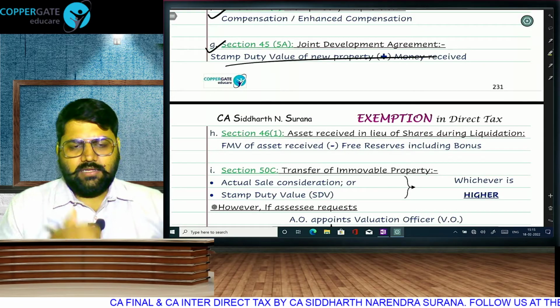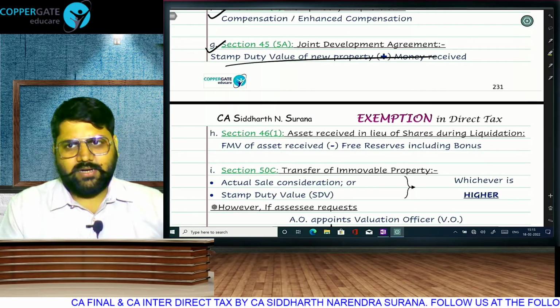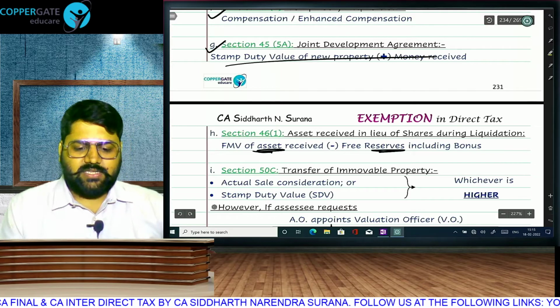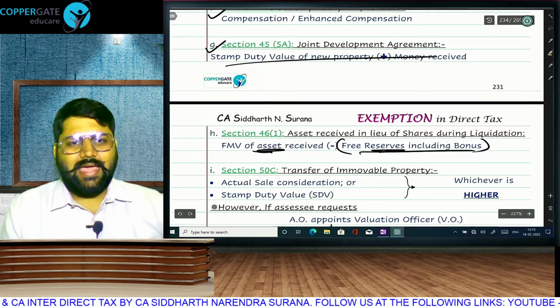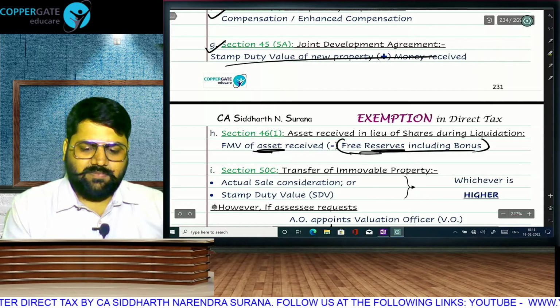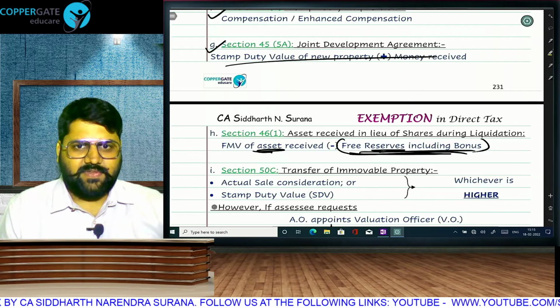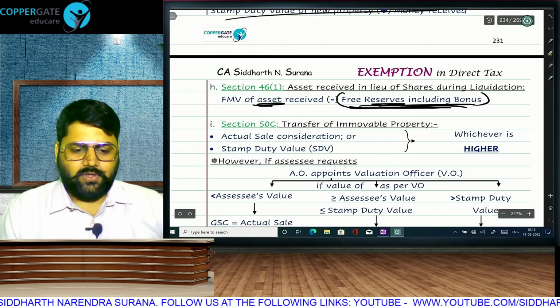Whenever asset is given in lieu of share, so company is going under liquidation and we give you asset, FMV of the asset received minus the free reserves, because this much is going to be covered as deemed dividend. So the amount to the extent of free reserves will be taxable as IFOS and the remaining FMV will be taxable as sale consideration of your shares.